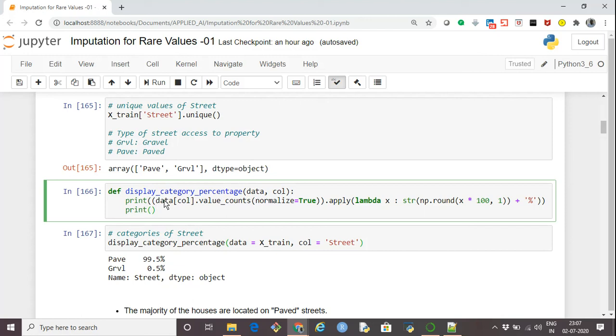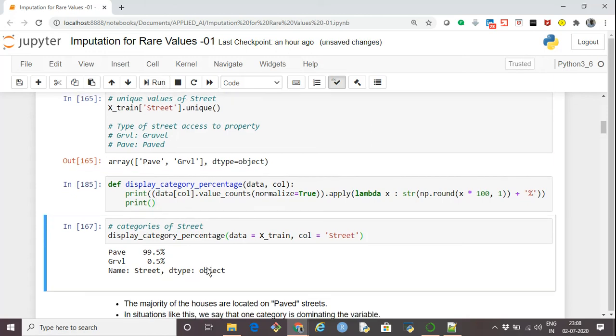Specifying that column and using dot value_counts with normalize equals True, it gives me the normalized frequency for each of the categories. Then I'm appending an apply function, in which I'm multiplying that normalized frequency by 100 and concatenating the percentage symbol, so that I get the output in the form of a percentage, with the percentage symbol as well.